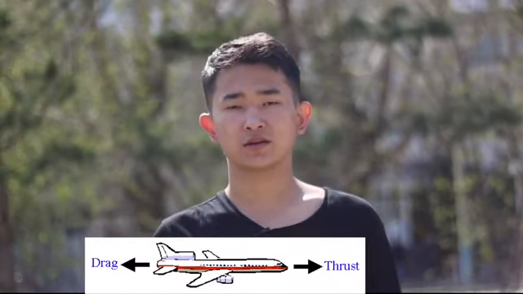The force which acts against the thrust is drag. And drag depends on the environment properties, body shape and movement speed. During the flight, these two forces are approximately equal, and even if we increase the thrust, after some time the drag will increase also, and the plane will continue to fly by inertia, and we know that from Newton's first law.